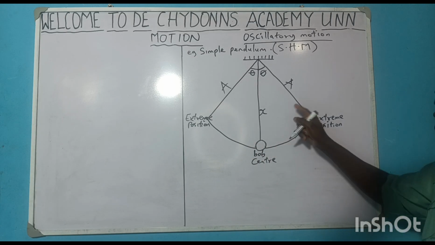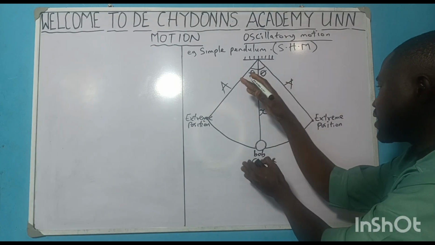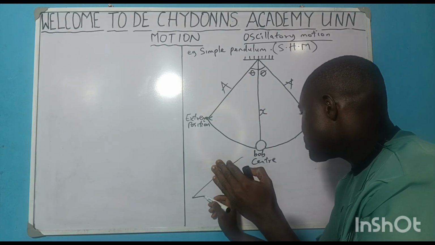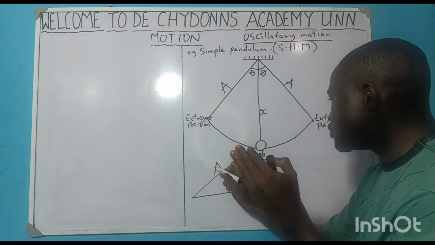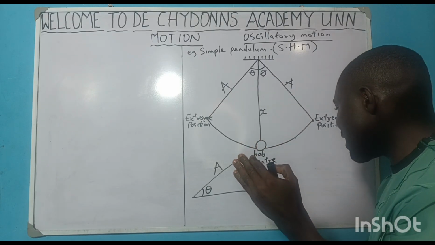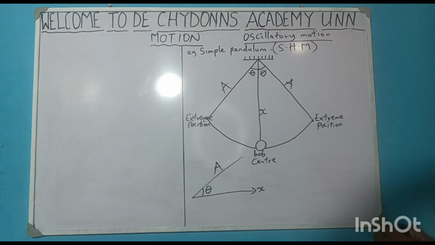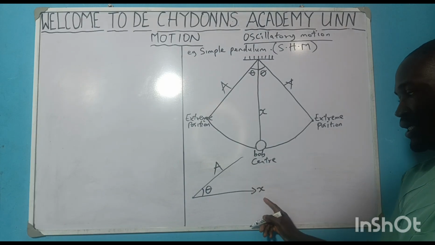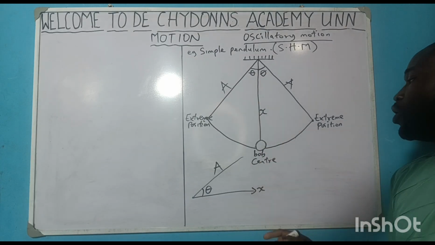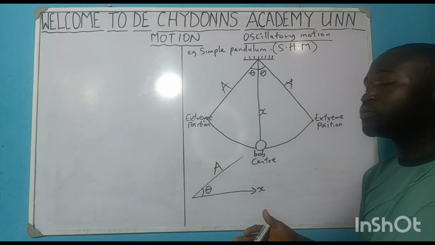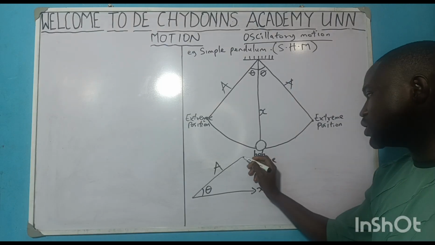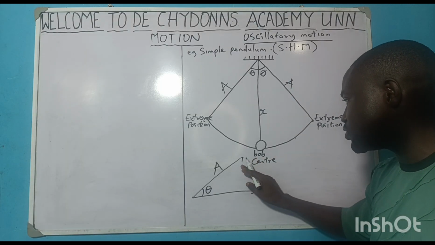Okay. Now this shape, when I bring it like this, watch it. It will go like this, then go like this. So this is the amplitude, and this is your theta. Can you see it? And this is your x. As you see this now, remember, we call it the displacement. Why we rotate it like this is to be able to do our derivation. Are you getting it?